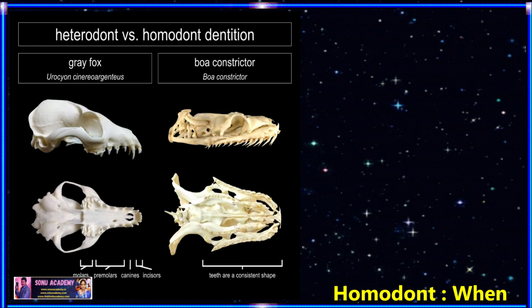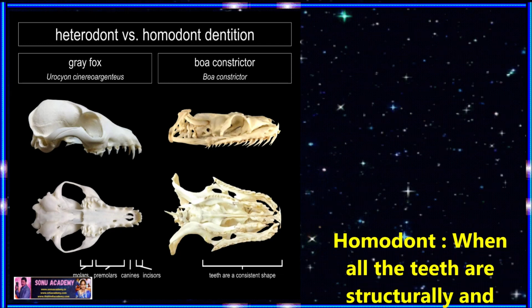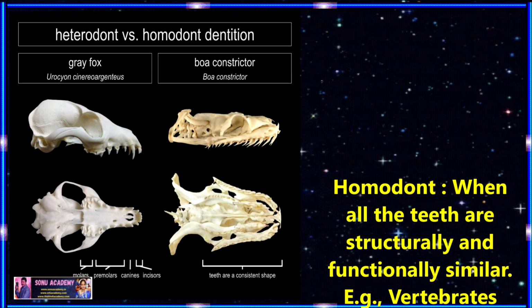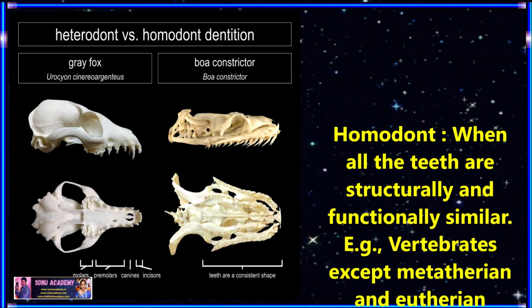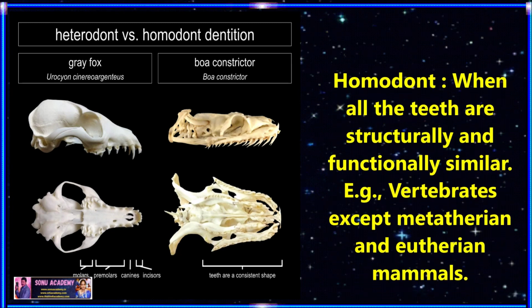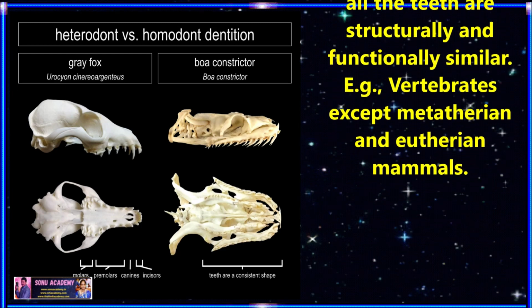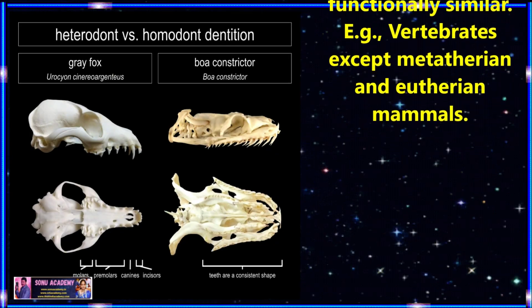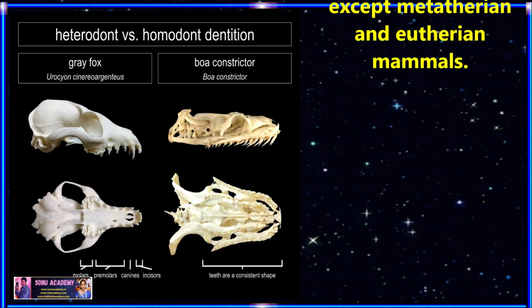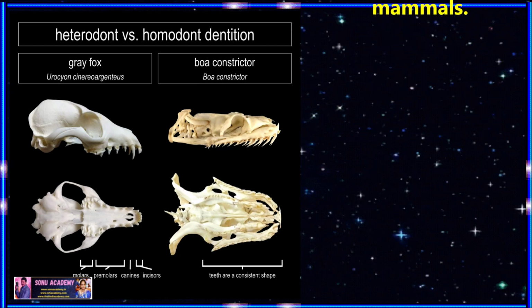Now let us see the different types of teeth like homodont, heterodont and others. Homodont is when all the teeth are structurally and functionally similar. These types of teeth are called homodont teeth. Examples: vertebrates except Metatherian and Eutherian mammals show this type of homodont teeth.